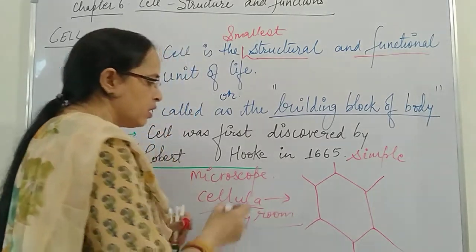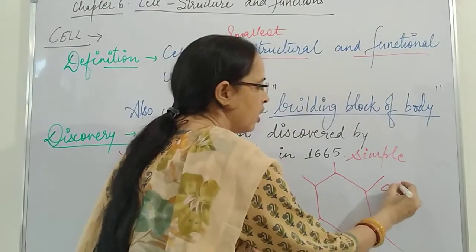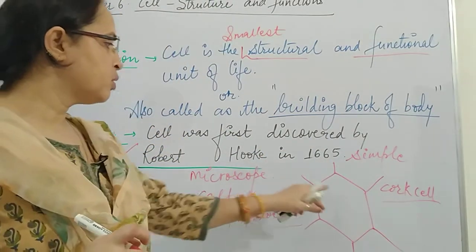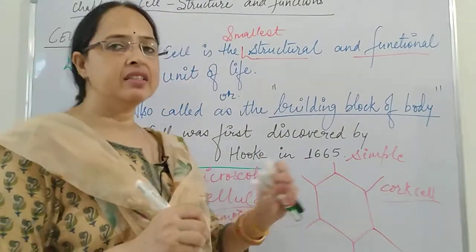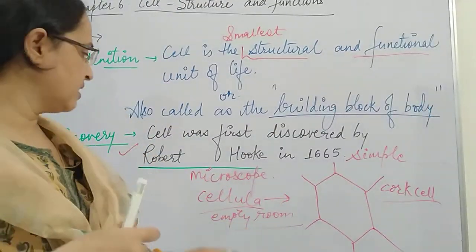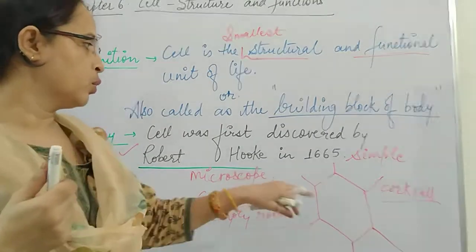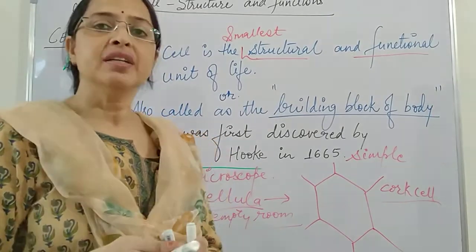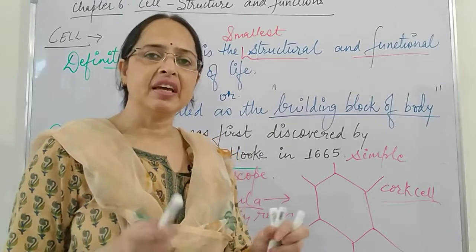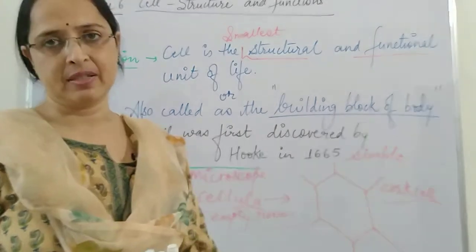Because when Robert Hooke observed this cork cell, he didn't find anything inside this cell, and he said that this is empty, so he called it cellula, and therefore it means empty room, and from cellula the word cell has been derived. Now the question arises why he was not able to see any cell organelles or any component, any substance inside this.